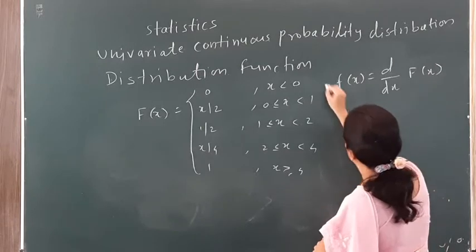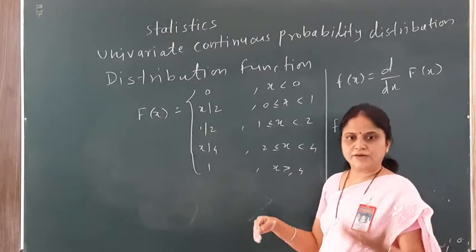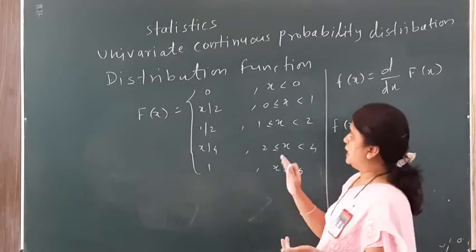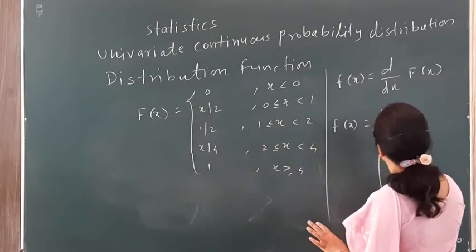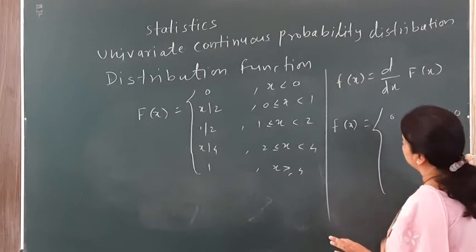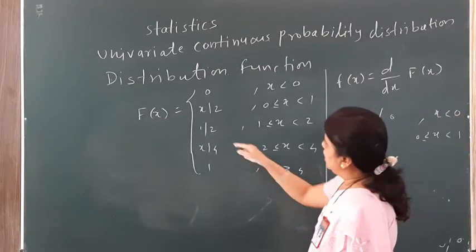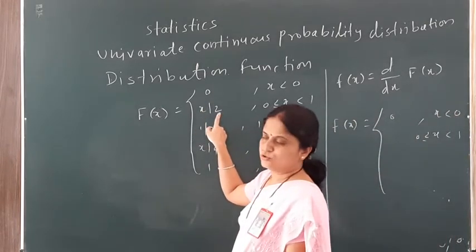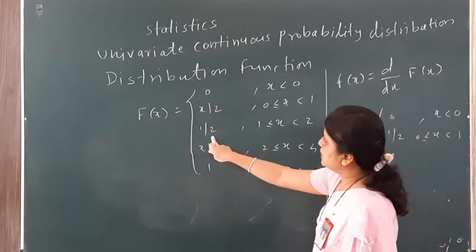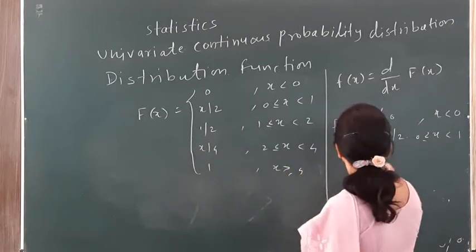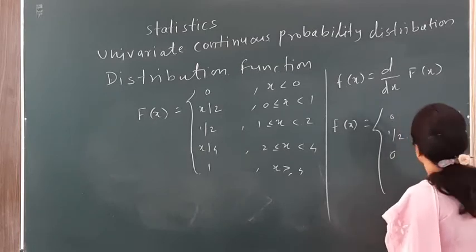So I can find the derivative for each range and then accumulate the values. For the first range, since the value is 0, the derivative is 0 only, so the first is 0 for x less than 0. For the second range, from 0 to 1, our distribution function is x by 2, and the derivative of x by 2 is half. Now the derivative of a constant term is 0, so it comes as 0 for the third range, which is 1 less than or equal to x less than 2.